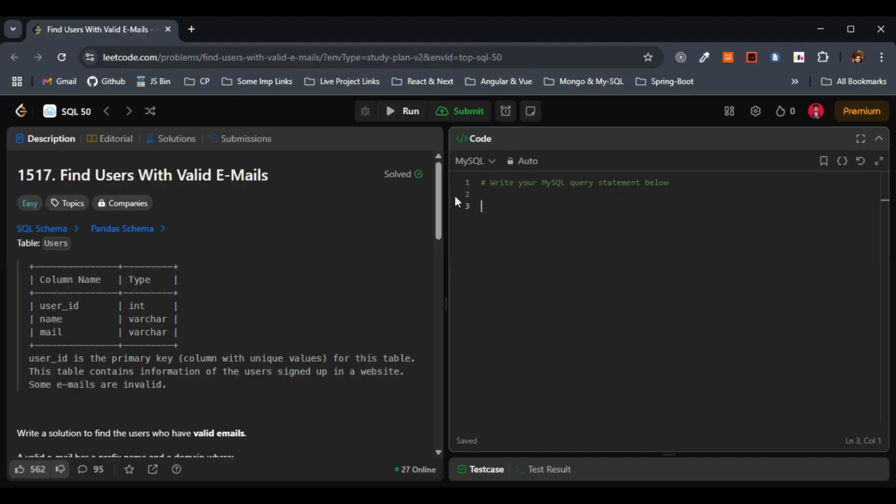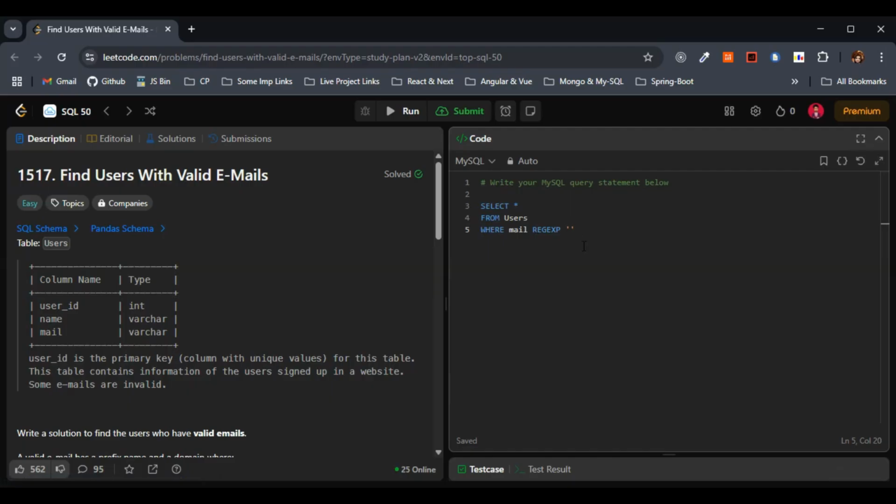Initially, let's select all the users. I'll just go with the select keyword here. Let's select star, all the users, from the users table. So here we have the users table, right? Case doesn't matter, but still I'll just give users here. So where mail, I'll make use of the regular expression keyword regexp, provided by SQL in this case, right? So let me give here. So where is this? Just give me a second here.